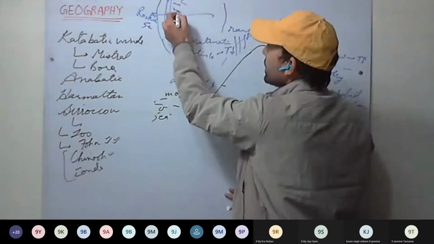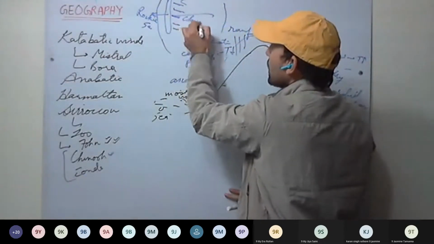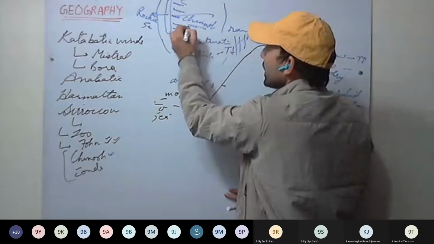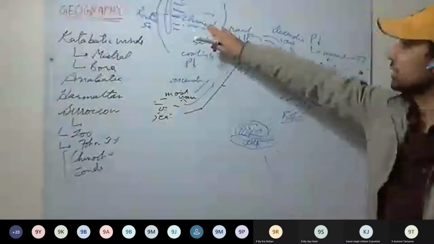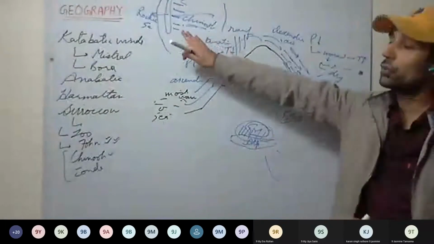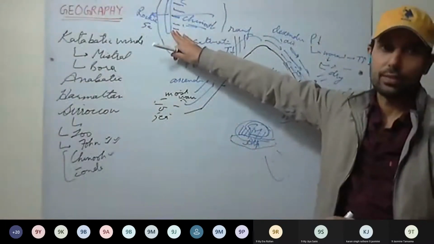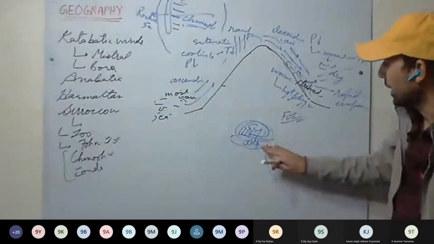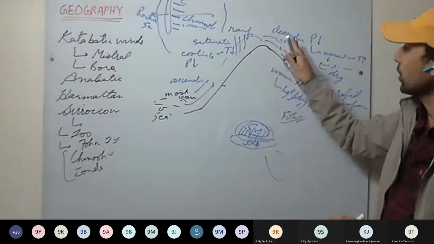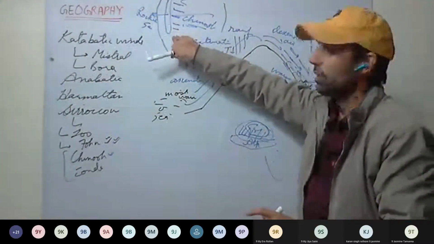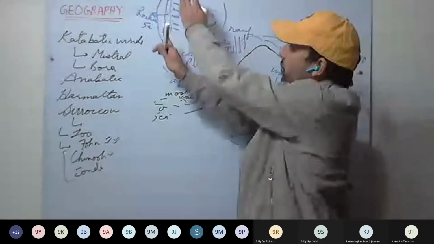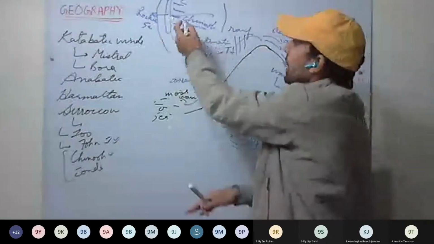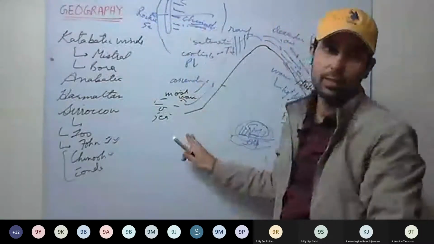So in the USA and Canada, these winds will be flowing. These are called Chinook winds. It means snow eaters. That means if snow is there, these Chinook winds, which are hot and dry winds, will melt the snow down. So in the Alps, in Switzerland, they are called foehn winds. In North America, on the eastward side of the Rockies, these winds are called Chinook winds.